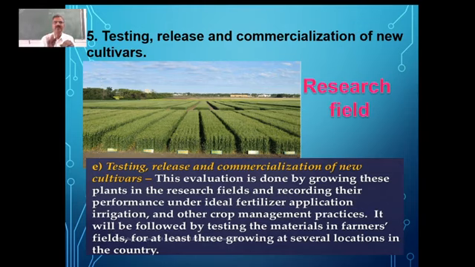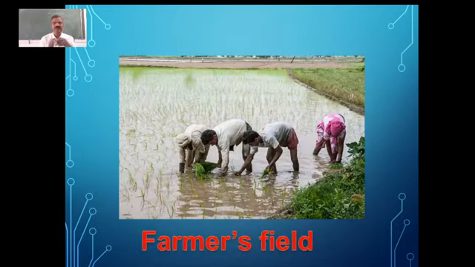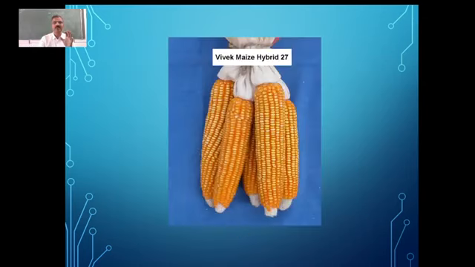So these are the 5 different steps which are involved in the process of plant breeding. And each step is very, very important. And if we fail at any one step, that plant breeding process is going to be a total failure. You can see the farmer's field where normally they try to use it on a larger scale. So this is about plant breeding. This is one of the varieties which has been developed. We have so many varieties which have been developed here. So Vivek maize hybrid 27 is one of the maize varieties which has been developed here in our country.